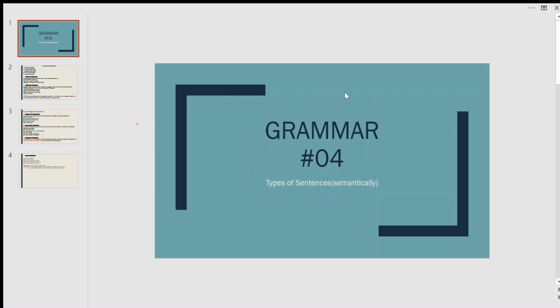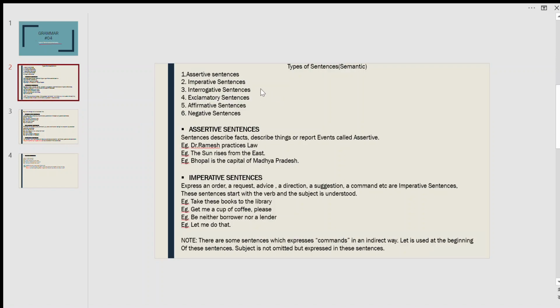Hello everyone. Today we are going to discuss types of sentences. There are six types of sentences, which are assertive, imperative, interrogative, exclamatory, affirmative, and negative sentences. This is a very basic thing, but I want to teach you that because if you are good with the basics, the rest will follow.